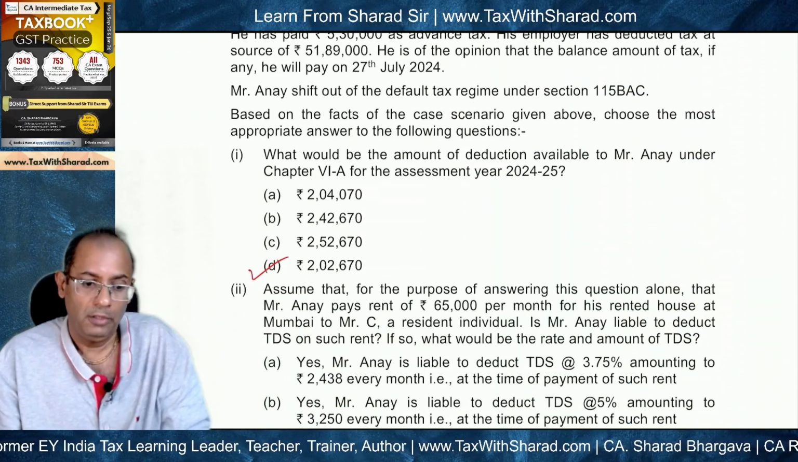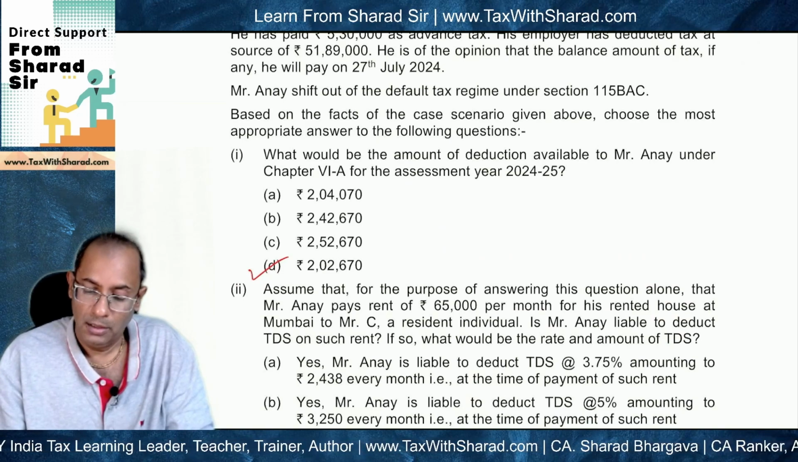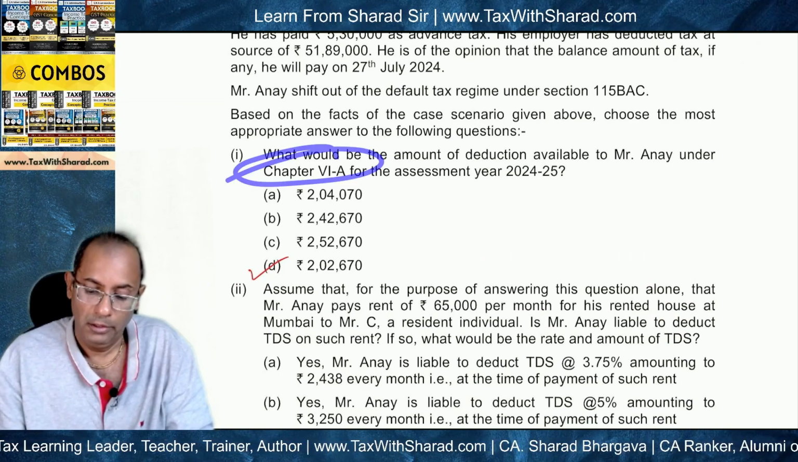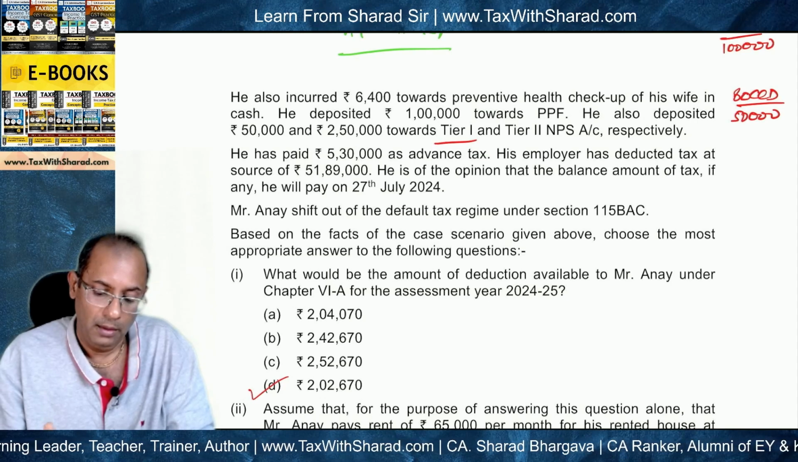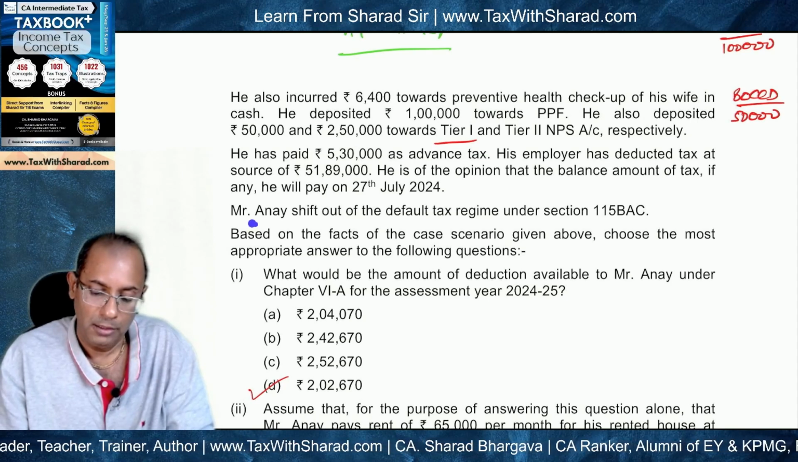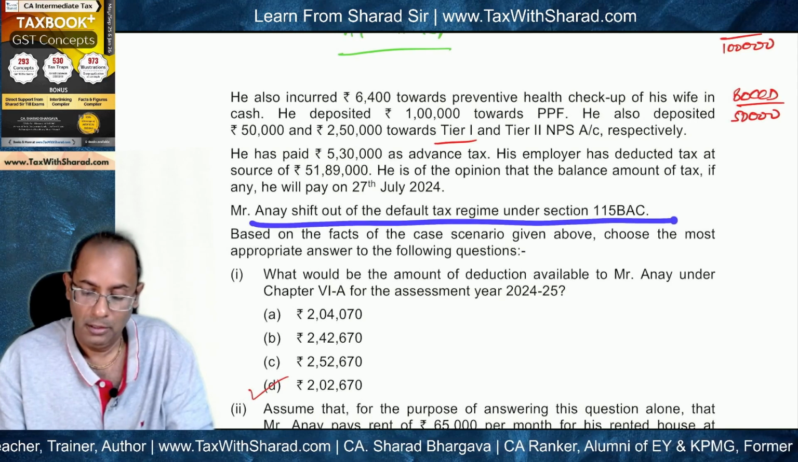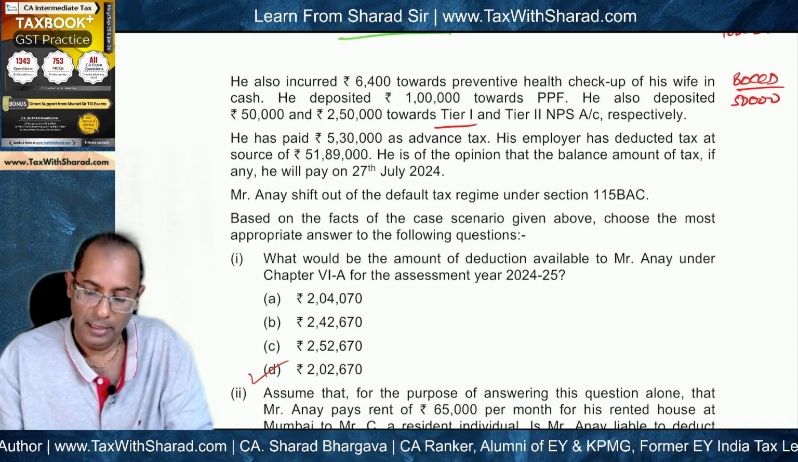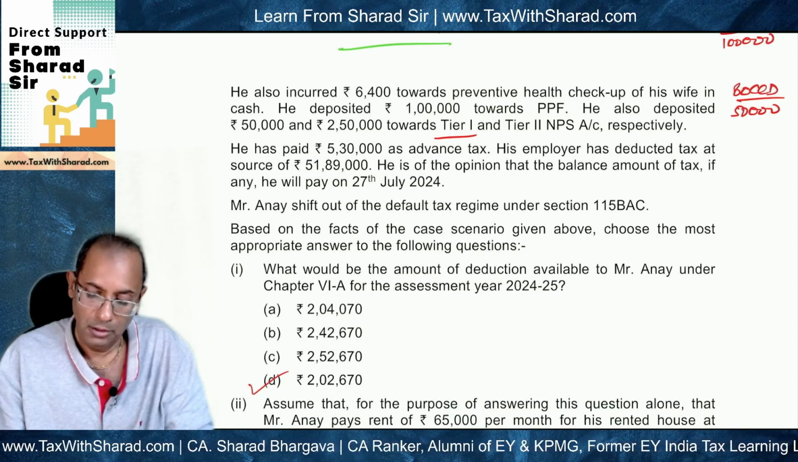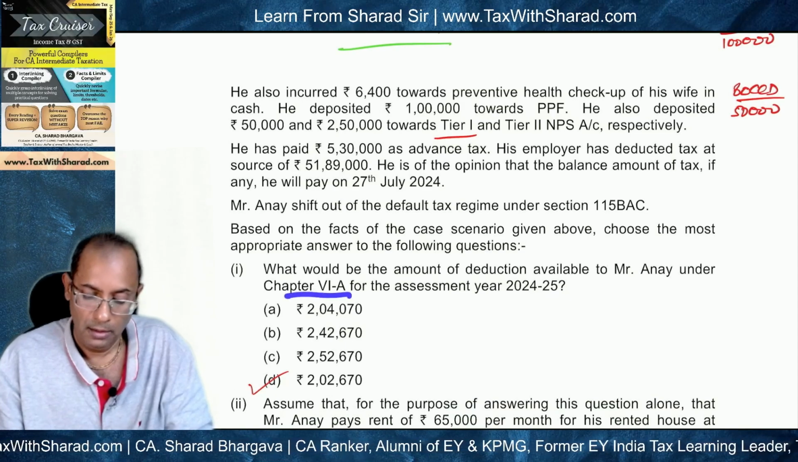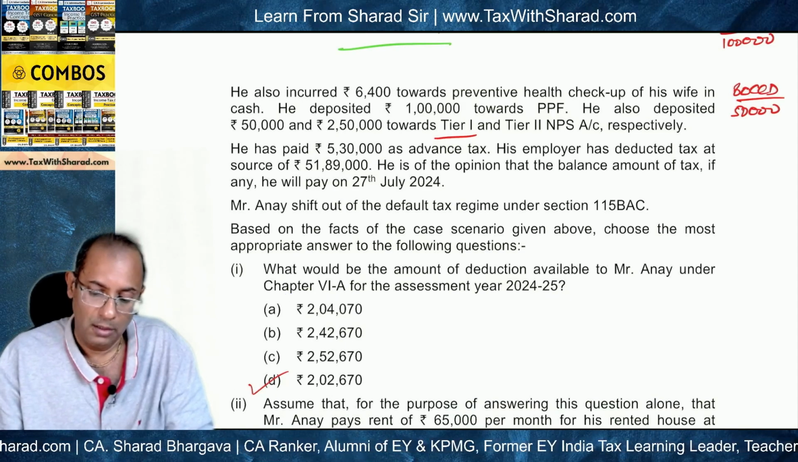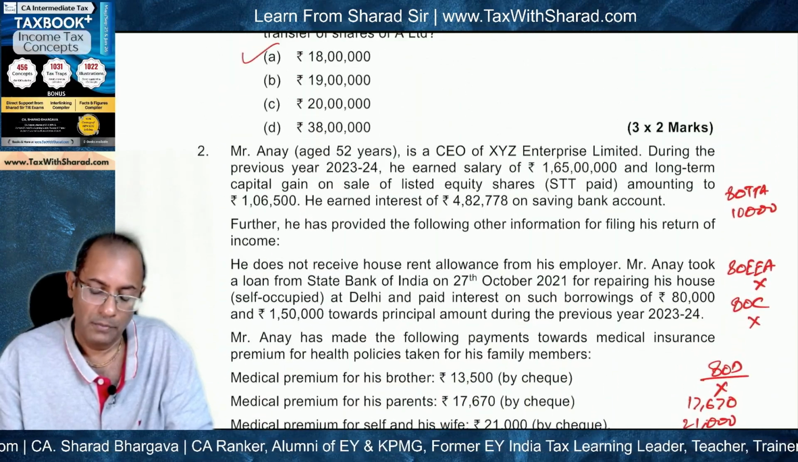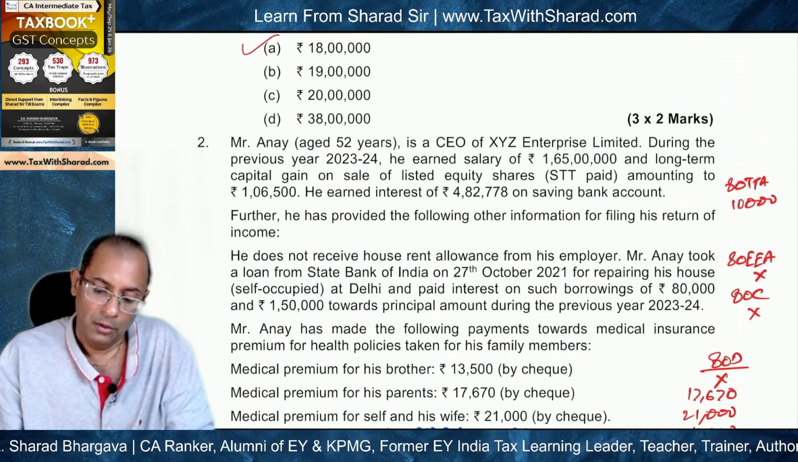What would be the amount of deduction available to Mr. Anay under Chapter VIA for AY 24-25? And question states that he has shifted out of default tax regime under Section 115BAC. That means the optional tax regime is applicable and therefore all deductions under Chapter VIA are available to Mr. Anay. So let's see what are the deductions that are available.